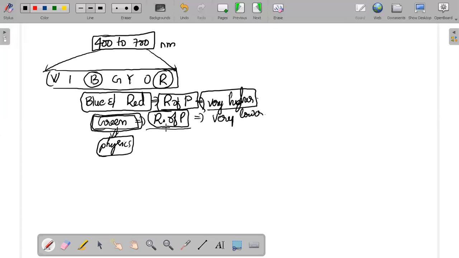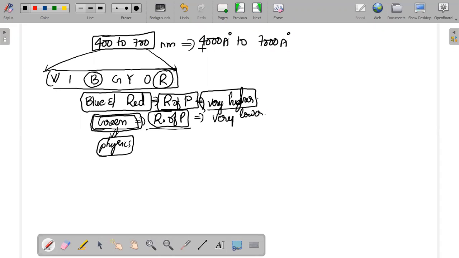You have to remember all these things. 400 to 700, I can see some examples in some questions. The question might use 4,000 angstroms to 7,000 angstroms. If the nanometers are converted into angstroms, this might be the value.